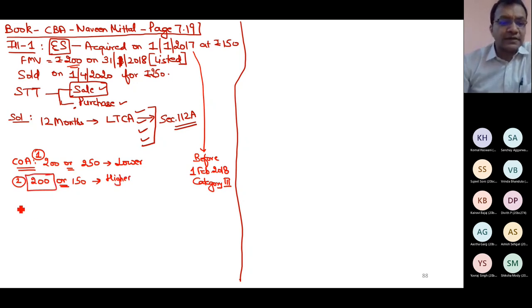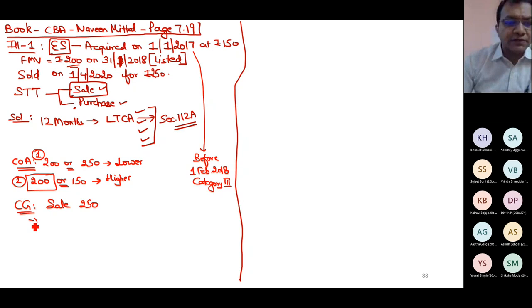Once I determine the cost, let us compute capital gain. Capital gain is computed as per section 48. Very simple. What is the sale value? 250 rupees. Is there any expense on sale given? No. Cost of acquisition 200 rupees. But will I do indexation because it is long term? Answer is no. Had it not been 112A, I would have done indexation also. But in 112A, indexation is prohibited. So whatever is the cost of acquisition, I will deduct it flat. Since improvement cannot be there, there is long-term capital gain under section 112A of 50 rupees.